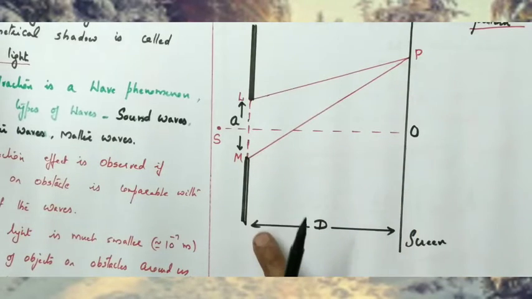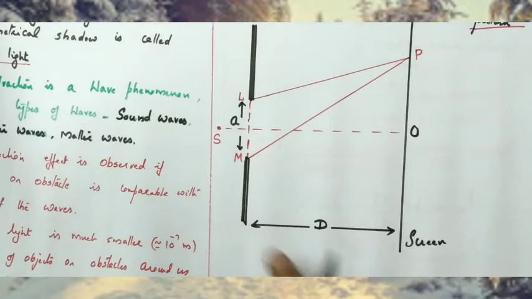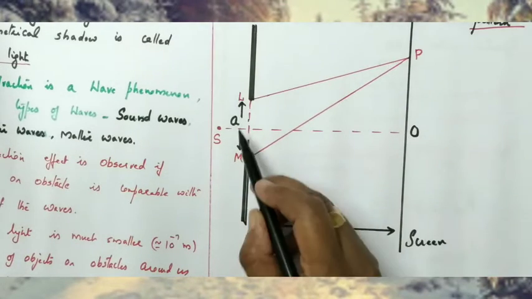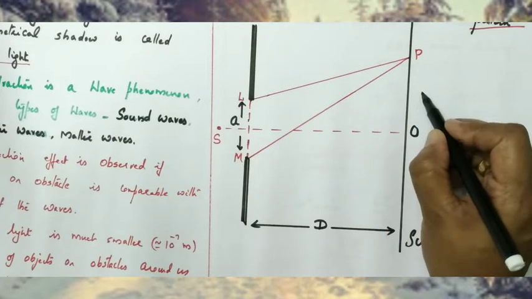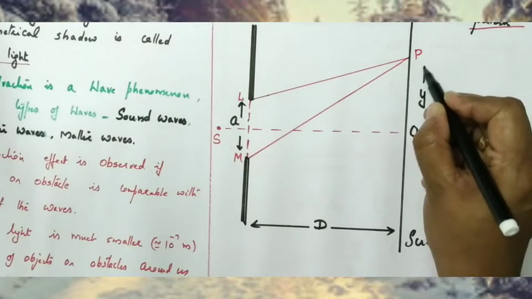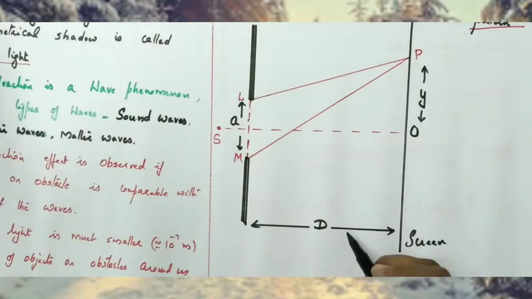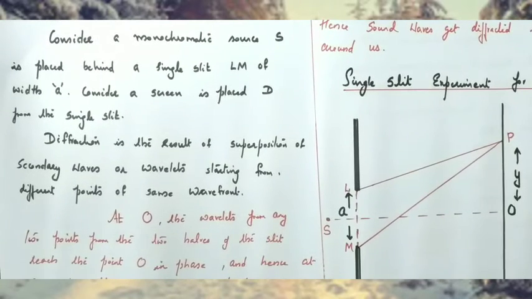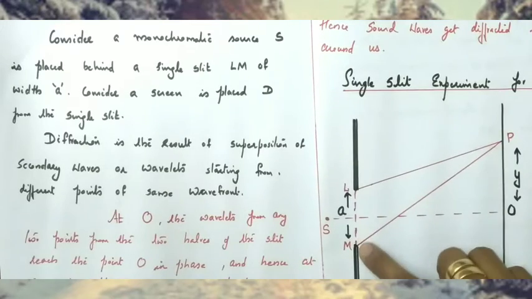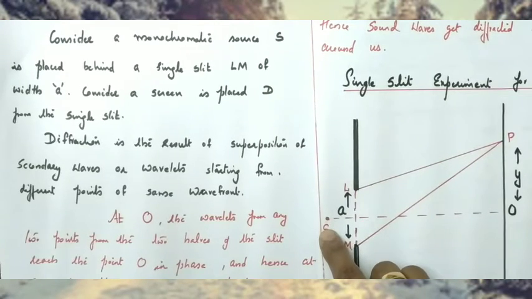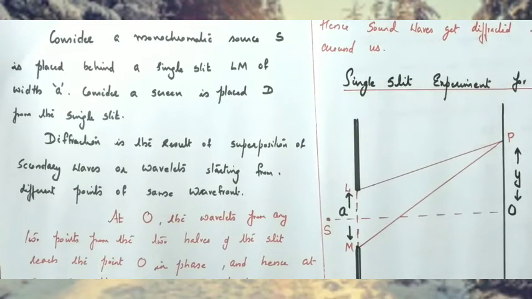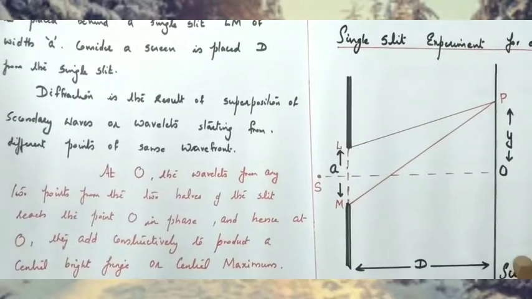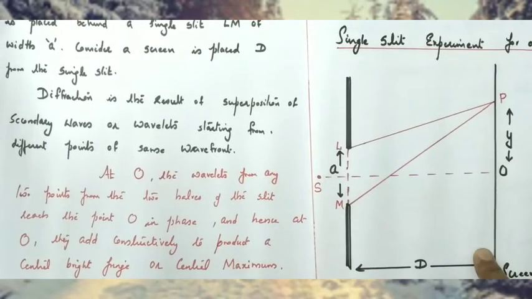Consider a screen which is placed at a distance capital D from the single slit. Here O be the center and consider a point P which is at a distance y from the center. Consider a monochromatic source S placed behind a single slit LM of width a. This is single slit LM of width a and the monochromatic source is placed behind it. Consider a screen placed at distance D from the single slit. Here this is a screen which is placed capital D from the single slit.